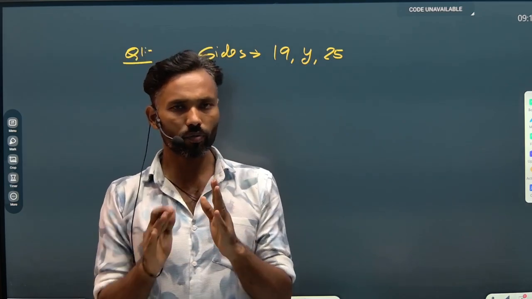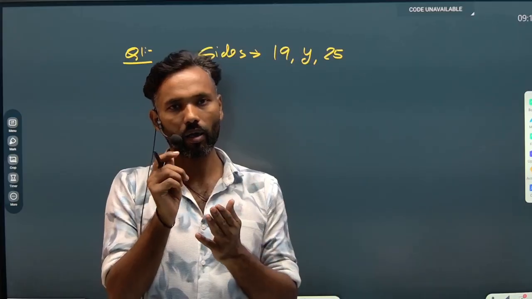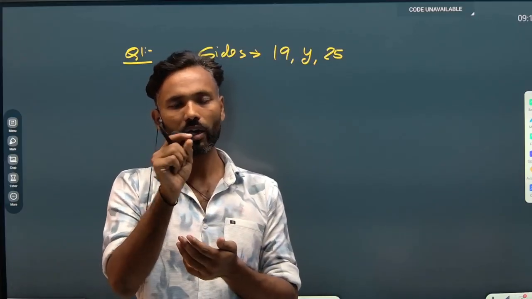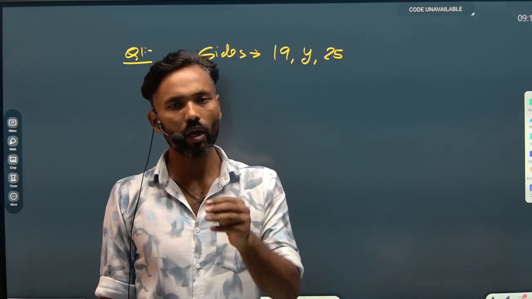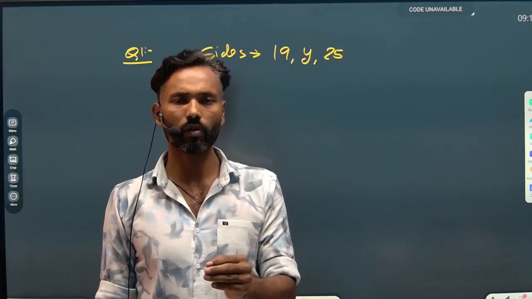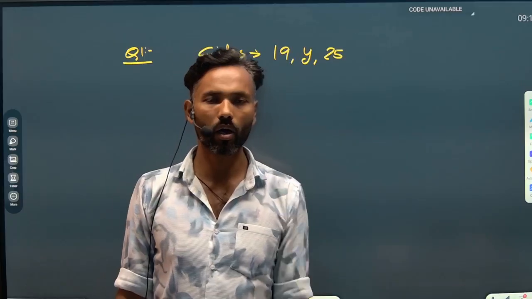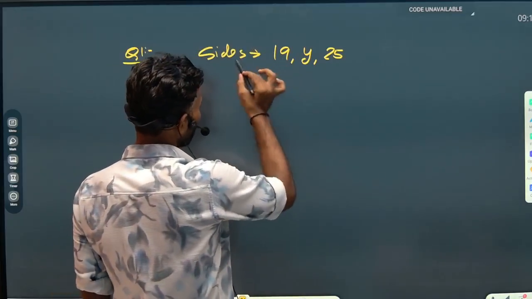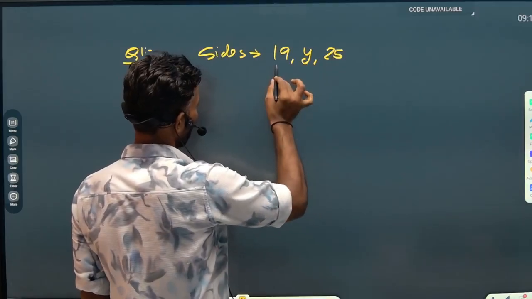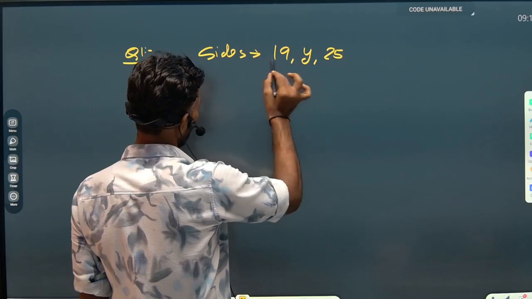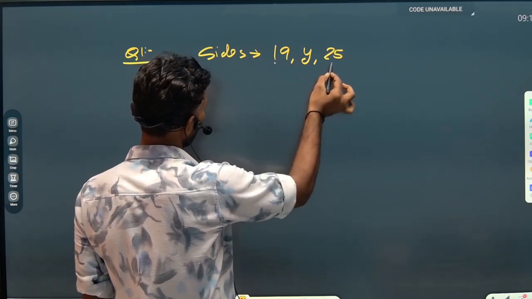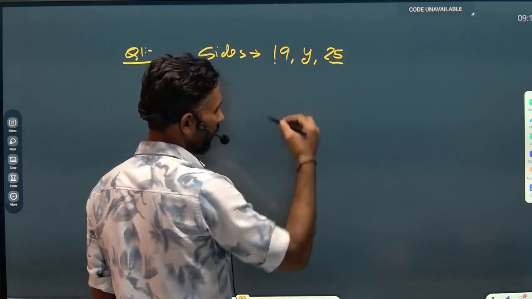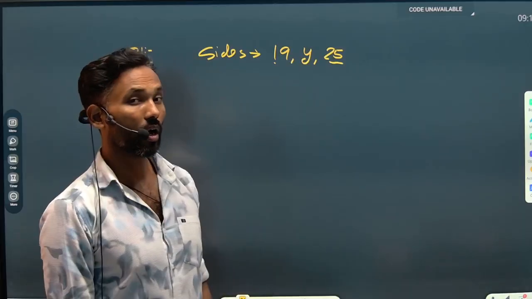We cannot provide a fixed value of y here; we can calculate the range of y. Four similar kinds of options will be provided to you in the question. The numerical values of two sides are provided: the length of the first side is 19 and the length of the third side is 25, and we need to calculate the range of y.